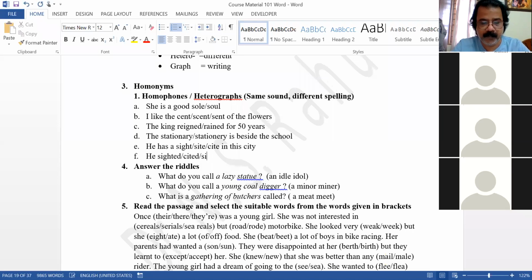Referring, sir. Now, CITE means referring to, sir. Referring to. Now which is correct here in this sentence? SITE is correct, sir. No, CITED, cited. CITE means tell. You have to read again. SITE is place.